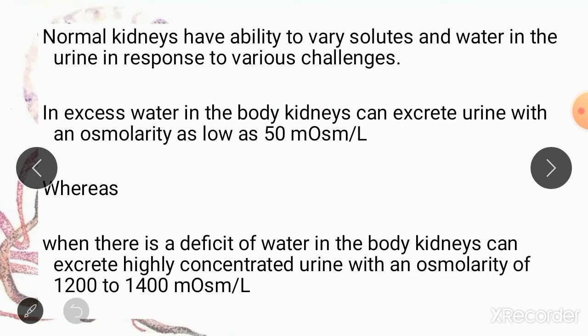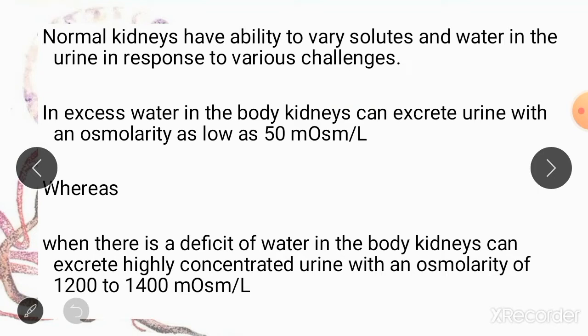So this is the reason when you take a lot of fluid, especially in winters when there is no sweating and your extracellular fluid becomes hypoosmolar, your body produces large quantities of urine which are not very concentrated. In fact, they are very dilute, and you can see that the color of the urine is transparent and almost water-like because it contains very little solutes.